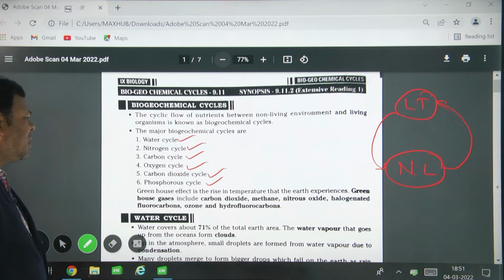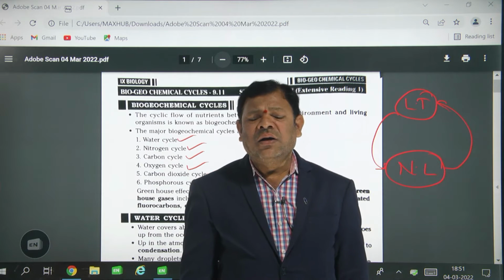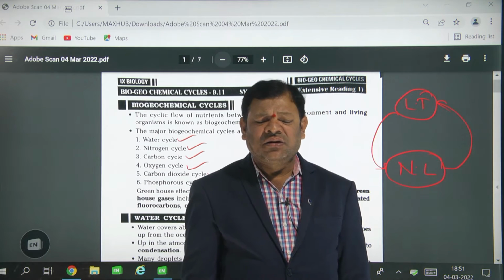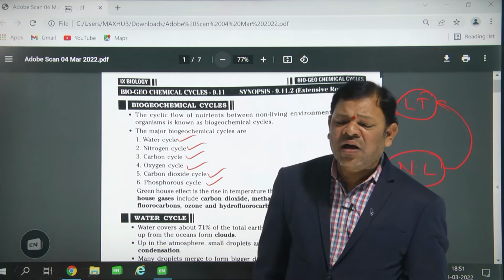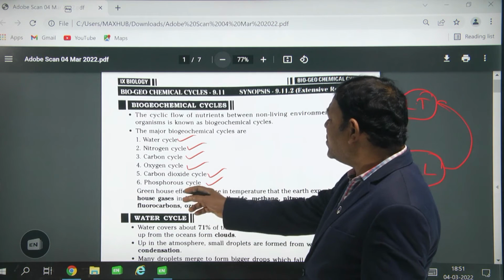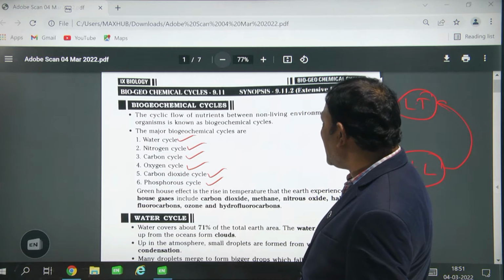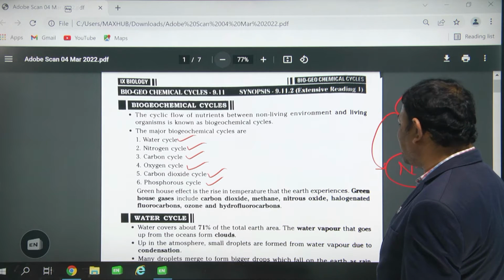First one, water cycle. Nowadays, due to industrialization and globalization, what has happened? The greenhouse effect, which is the rise in the temperature that the earth experiences.